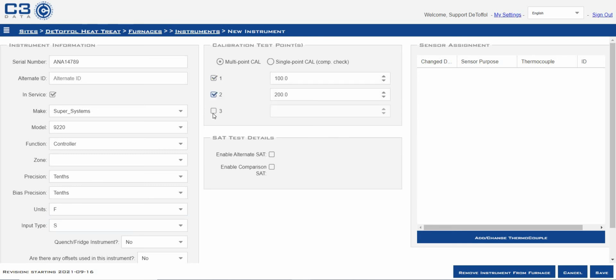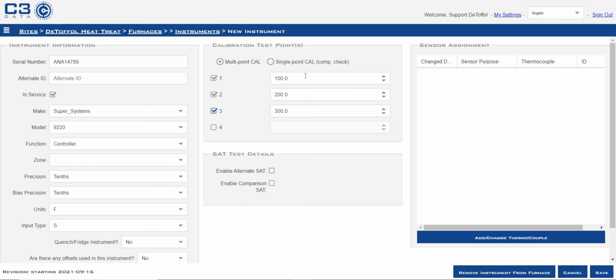Now we want to set up our calibration test points. You can set up 1, 2, 3, all the way up to 10 if you need to. First test point is going to be 900, 1500 for the second, 2100 for the third.